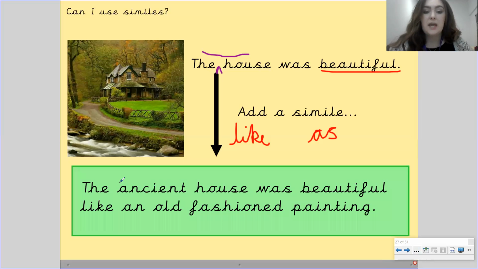Okay, so the ancient house was beautiful like an old-fashioned painting. So we've described the house a bit more. We've said it's ancient, which means it's really old. And then we've compared its beauty to an old-fashioned painting by using that word like. It was beautiful like an old-fashioned painting.